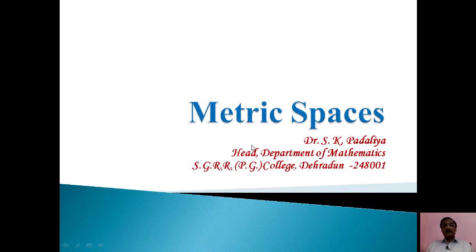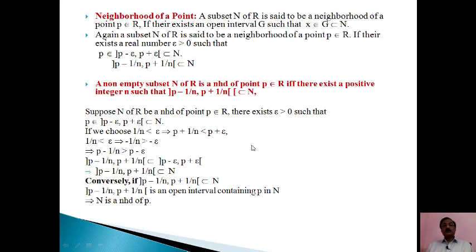But we have to discuss some basics of metric spaces. As we know, the neighborhood of a point is very important.